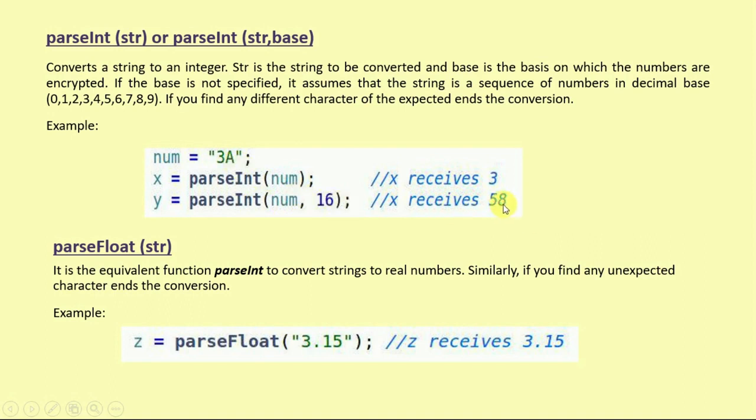And then parseFloat(string). It is an equivalent function used to convert a string to a real number. Similarly, if you find any unexpected character in the conversion, here you can pass the value and a float value, it will parse that float value, then it will return a real number.